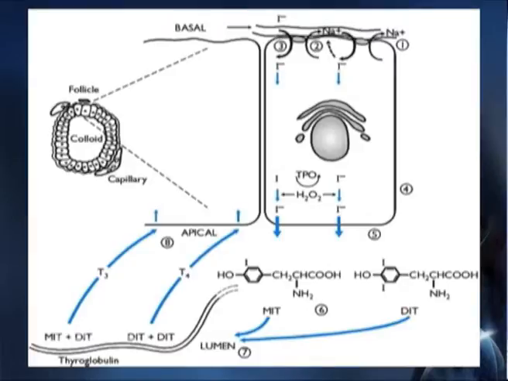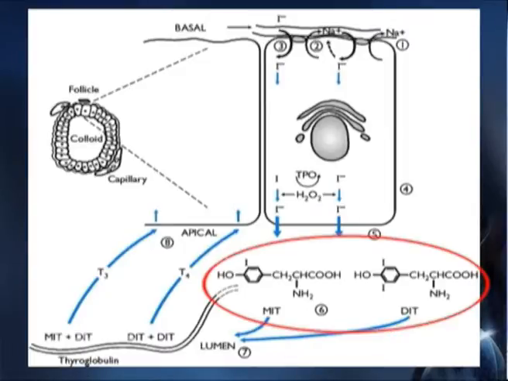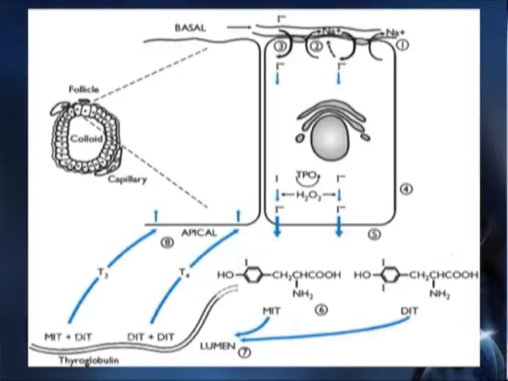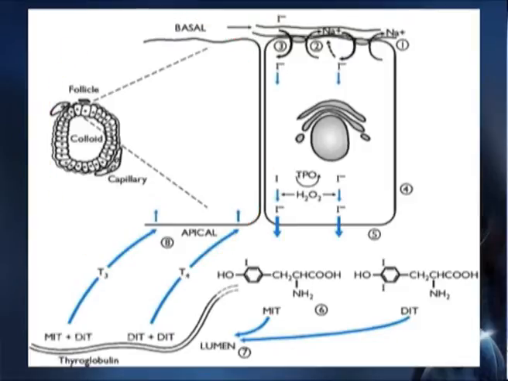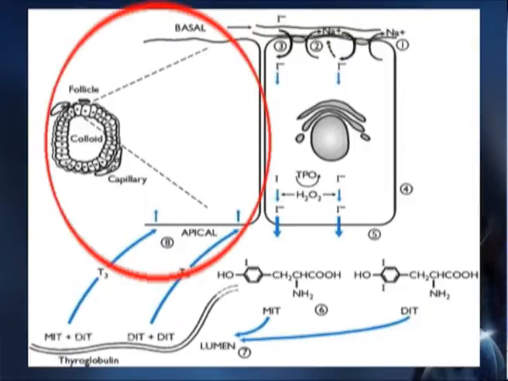Point 5 illustrates how iodine gets actively transported to the surface of the follicular cell. Point 6 shows active iodine helps thyroglobulin molecules to form mono and diiodotyrosines, that is MIT and DIT. The 7th point displays thyroglobulin uptake that takes place into the follicular cell lumen, and finally, about 1% of stored colloid is removed every day.